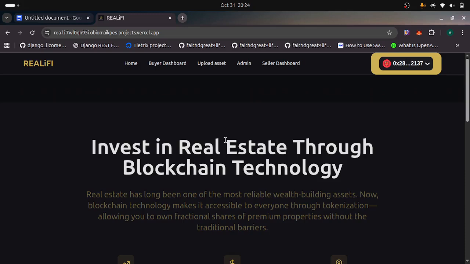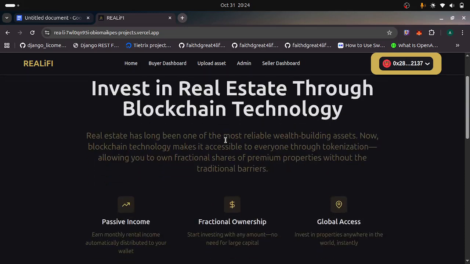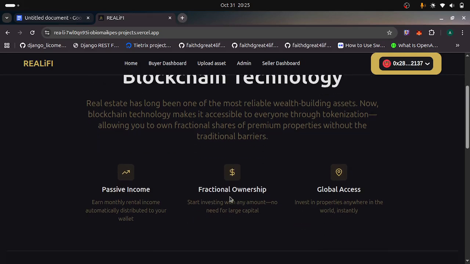So our project aims at helping users to seamlessly and safely invest in real estate via the blockchain. One of the perks of using this platform includes passive income and monthly rental income automatically distributed to your wallet. Whatever the assets you invest in yield, you earn it. It gets distributed to you. Then fractional ownership: start investing in any amount, no need for large capital. Then global assets: invest in properties anywhere in the world instantly. Distance is not a barrier, location is not a barrier.